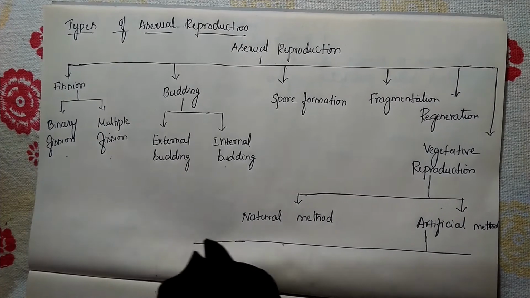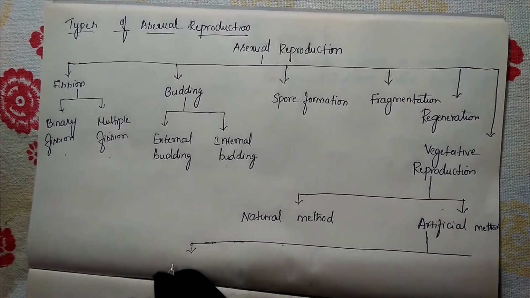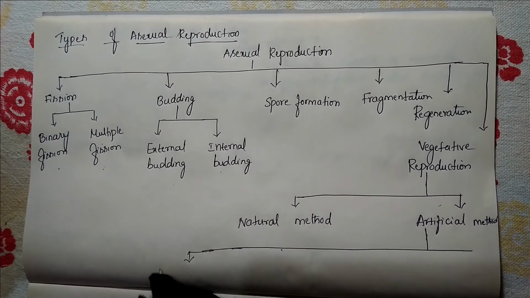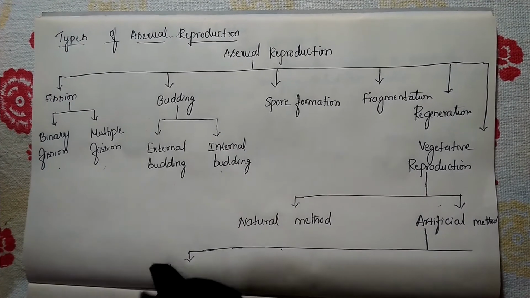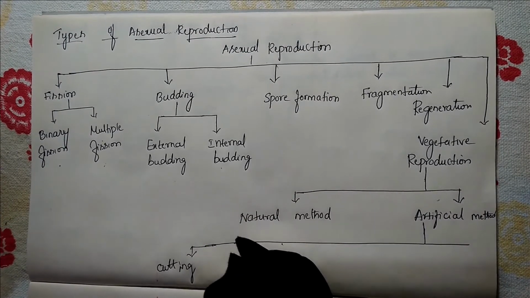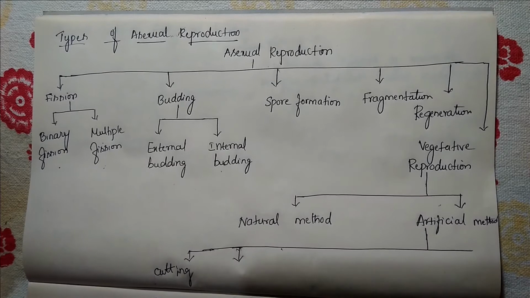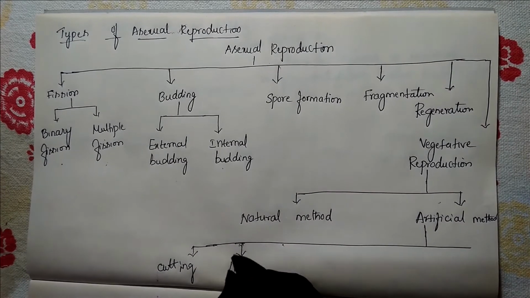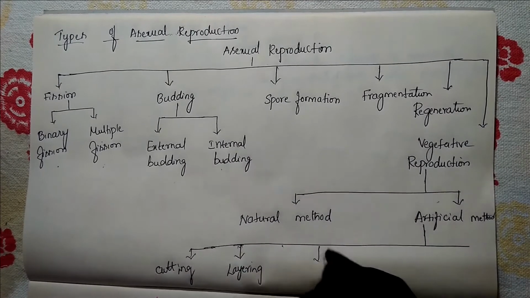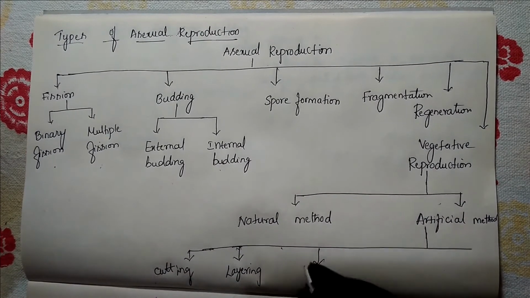One is cutting. Another one is layering. Third is grafting.